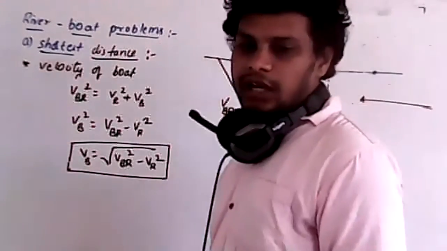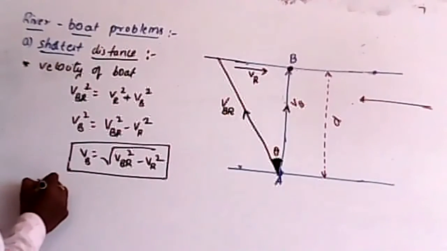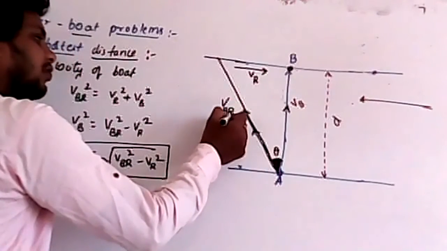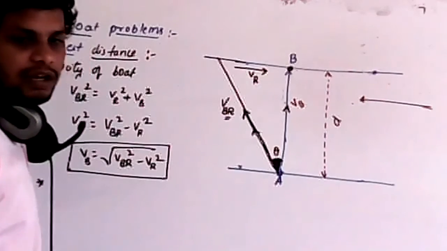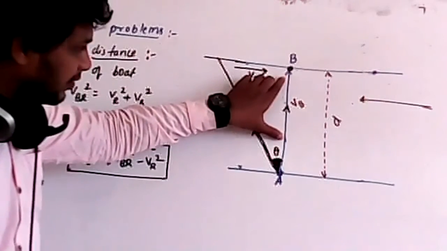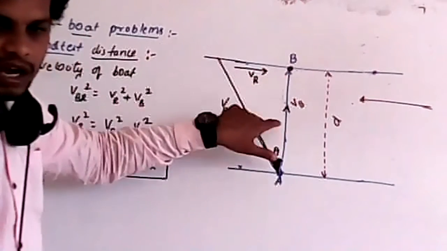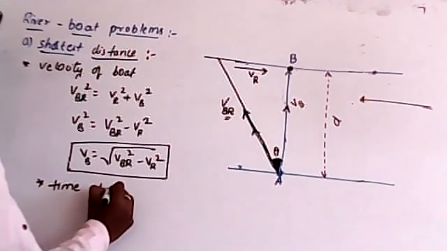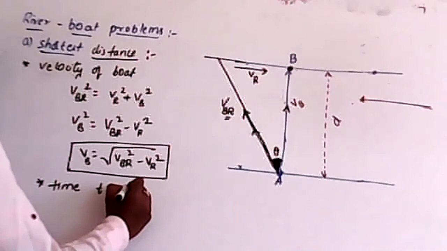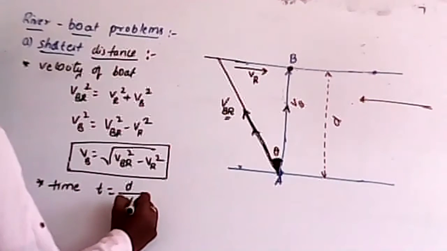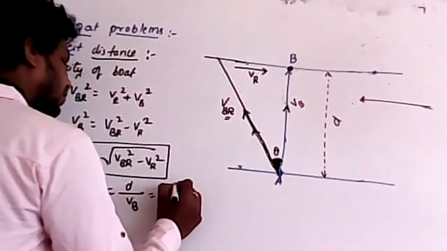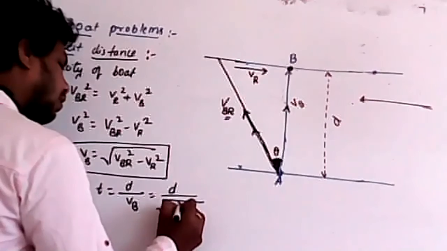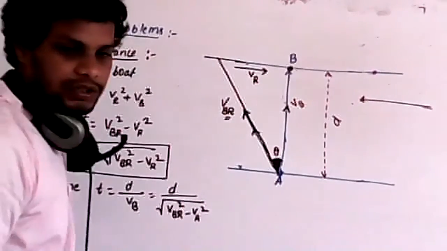Now remember, for the time taken, the boat is traveling in this direction, and this is the shortest distance and the velocity along it is VB. Therefore, the time taken T is equal to the distance d divided by the velocity VB, or T is equal to d divided by the square root of VBR square minus VR square. This is the time taken.